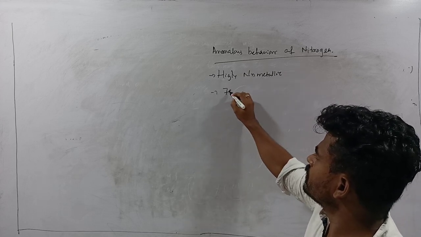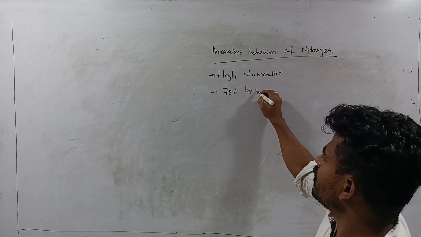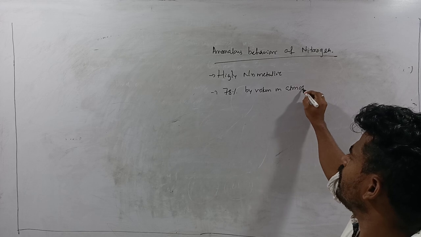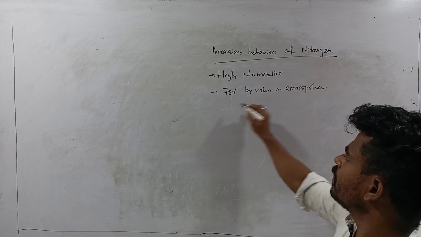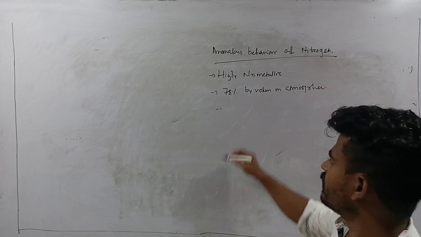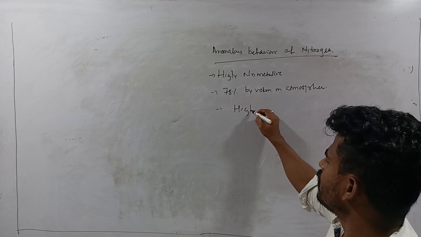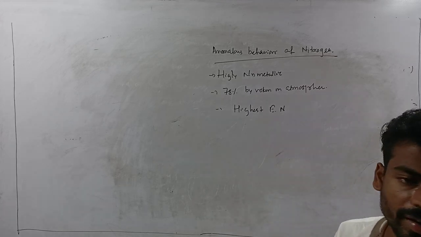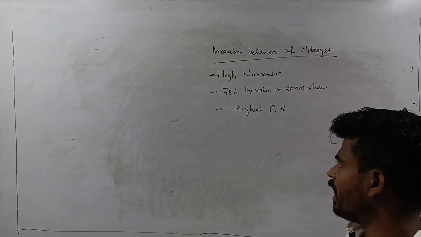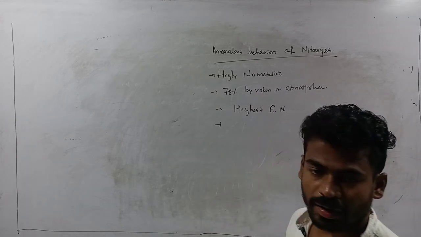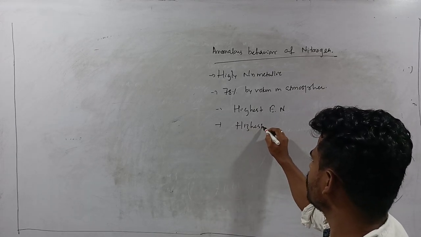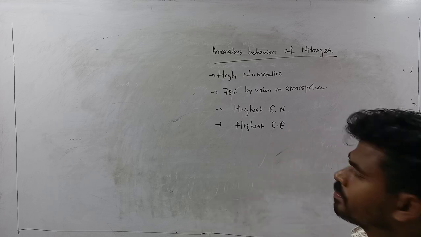It occurs 70-80% by volume in the atmosphere. Next, it has the highest electronegativity among all, and in that particular group it also has the highest ionization energy.